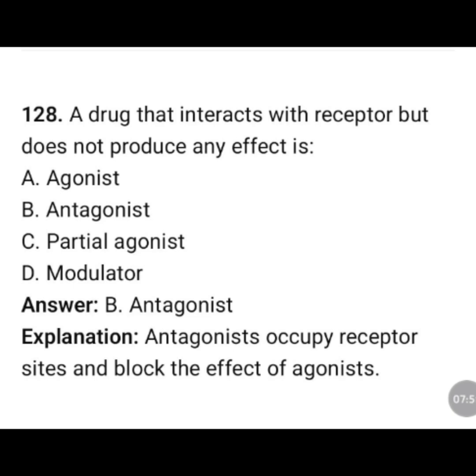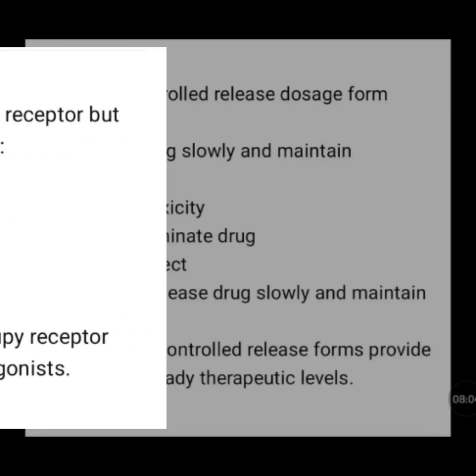A drug that interacts with a receptor but does not produce any effect is agonist, antagonist, partial agonist, modulator. The correct answer is option B, antagonist. Antagonists occupy receptor sites and block the effect of agonists.